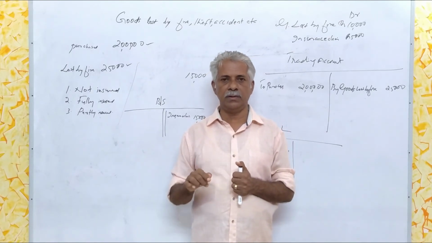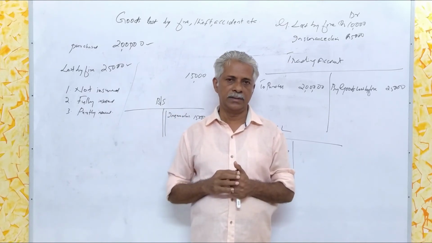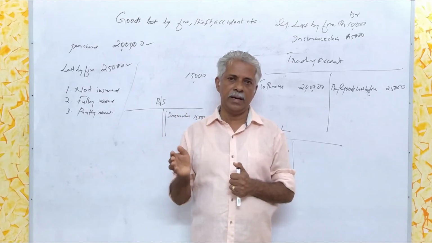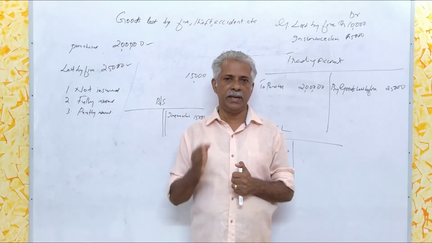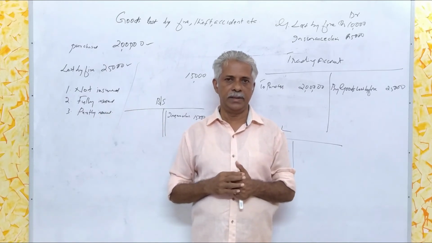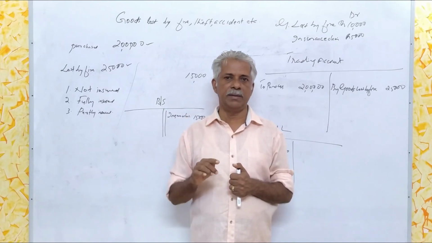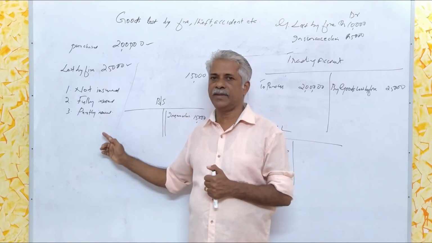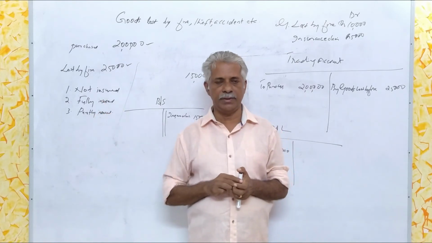In that case also, the total loss must be credited in the trading account. Then there is no real loss to the organization. So, no amount will be taken in the P&L account with respect to this particular item. But the amount of claim admitted by the insurance company should be shown on the asset side of the balance sheet.